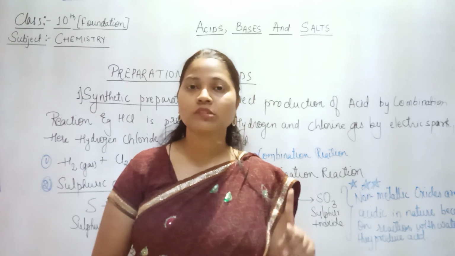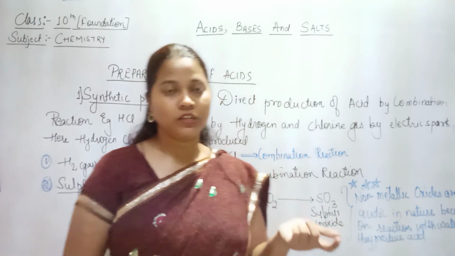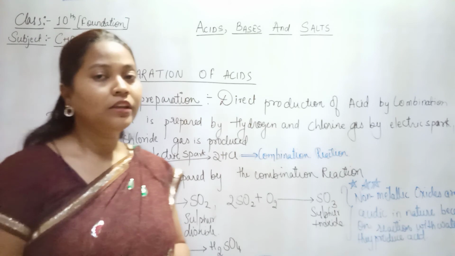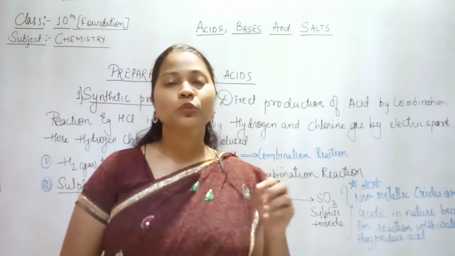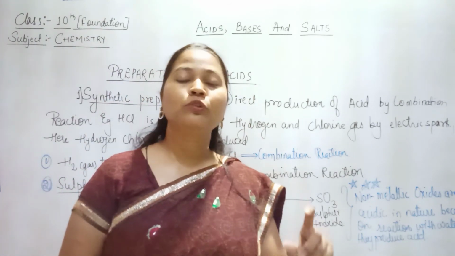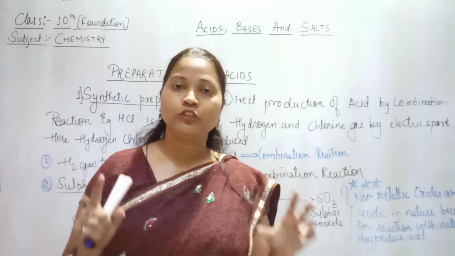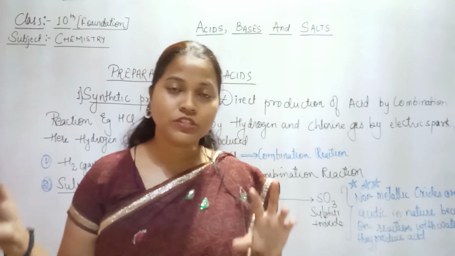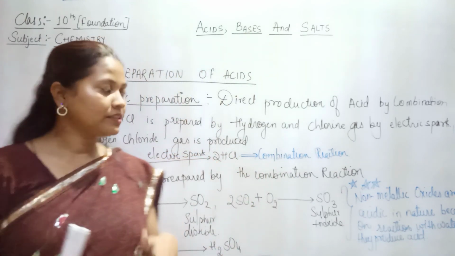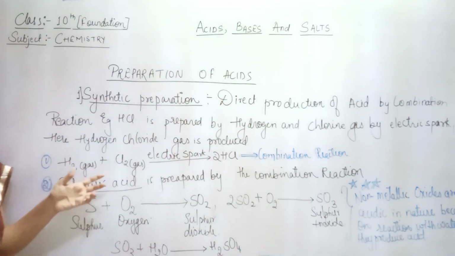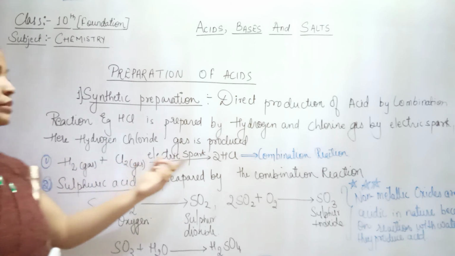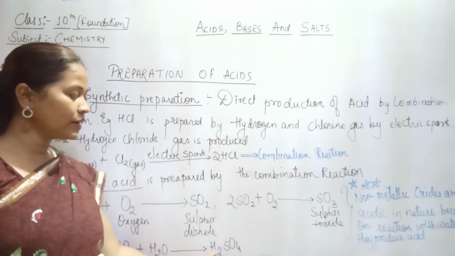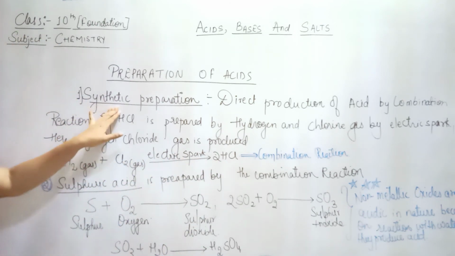What are oxyacids? Those acids which contain oxygen in them, for example this sulfuric acid. And what are hydroacids? Those which contain only hydrogen and another non-metal, except oxygen. Okay? So that is a hydroacid. And then we have seen the preparation of two acids. One was HCl, the other was sulfuric acid, with the help of synthetic preparation.